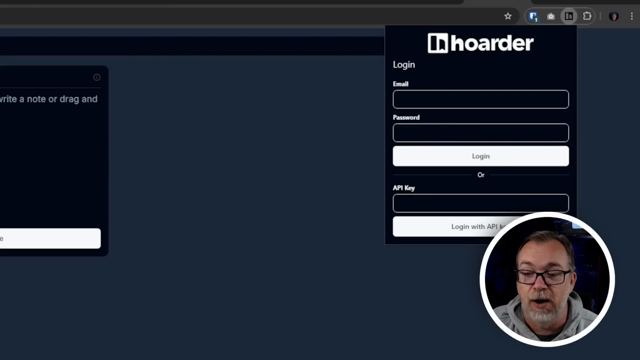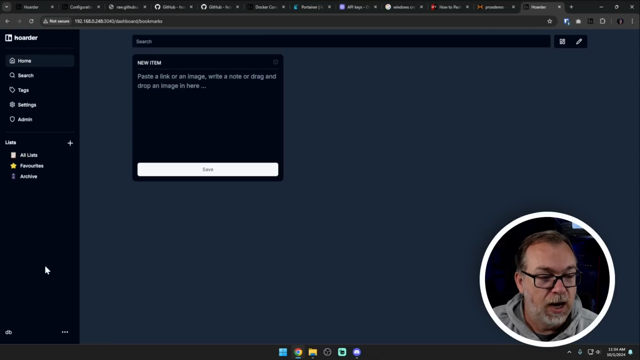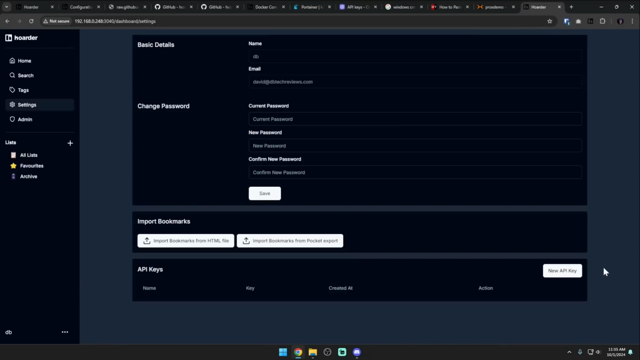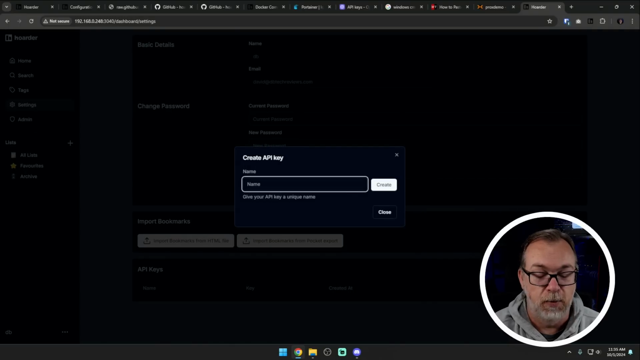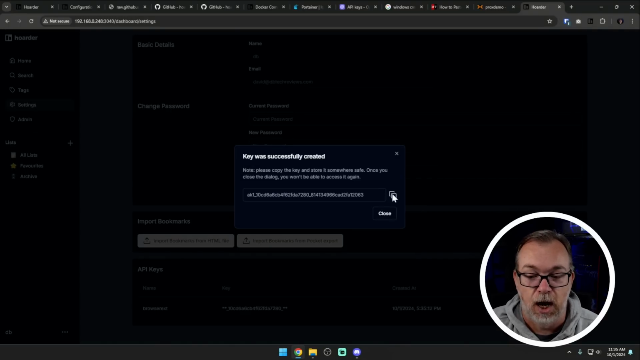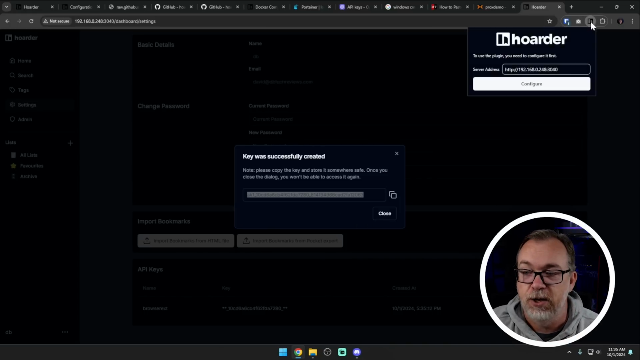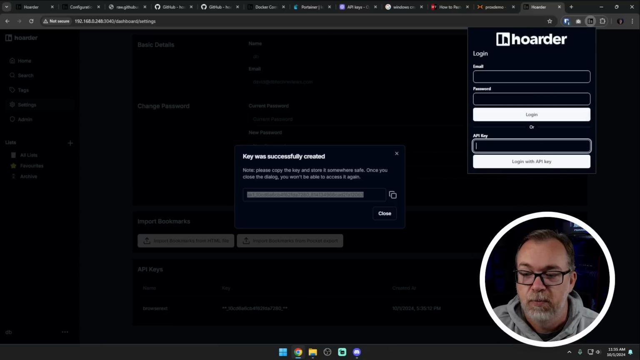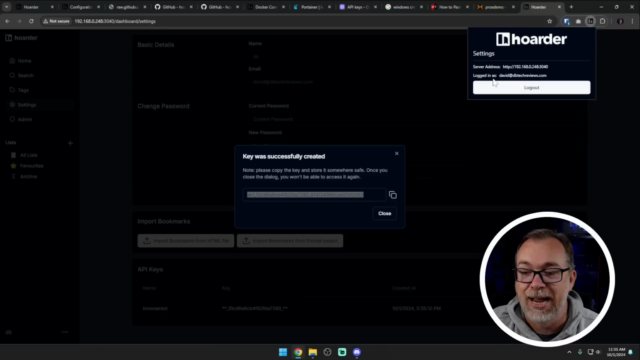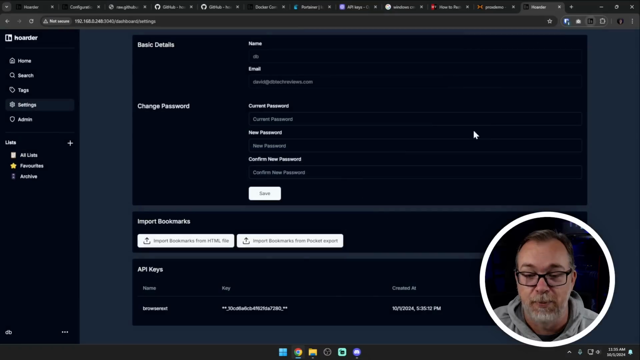Now, we've got a couple of options where we can either log in with an email address and password, or we can grab an API key. So let's do that real quick. Let's come over to our settings. Let's generate a new API key. We're going to call this browser extension. Click create, copy. Nope. So I believe the copy function over here will only work if you're on an HTTPS or an SSL. Otherwise, you're just going to have to copy it manually. Then you can come up to here, click configure, put in your API key and click login. And hey, it grabbed my email address, and now we're set up and ready to go.